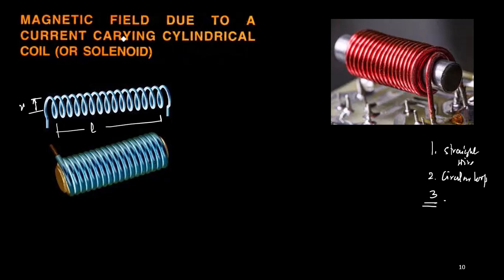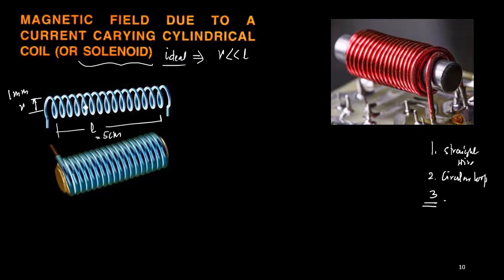Now regarding the solenoid, what we discuss is the ideal solenoid. What is an ideal solenoid? Ideal solenoids are those for which the radius R is much less than L. Let us say I am taking R as 1 millimeter and L is, suppose, 5 centimeter. Compared to R, L is very large, so I can treat this as an ideal solenoid. Whenever I say solenoid, every time I mean an ideal solenoid.